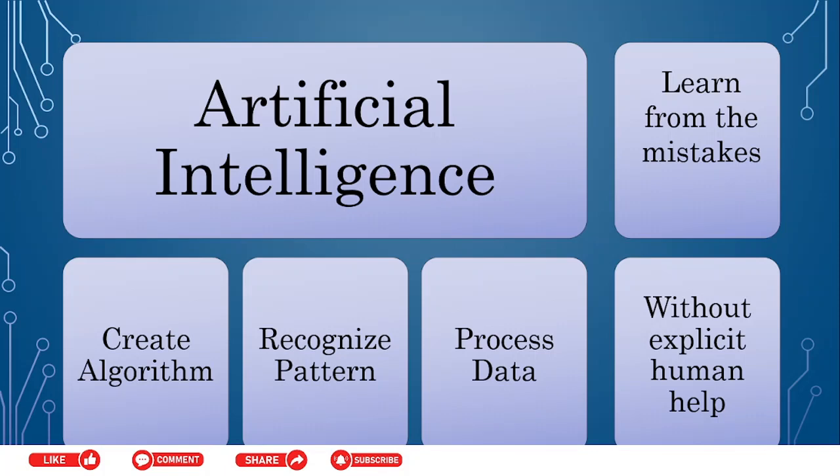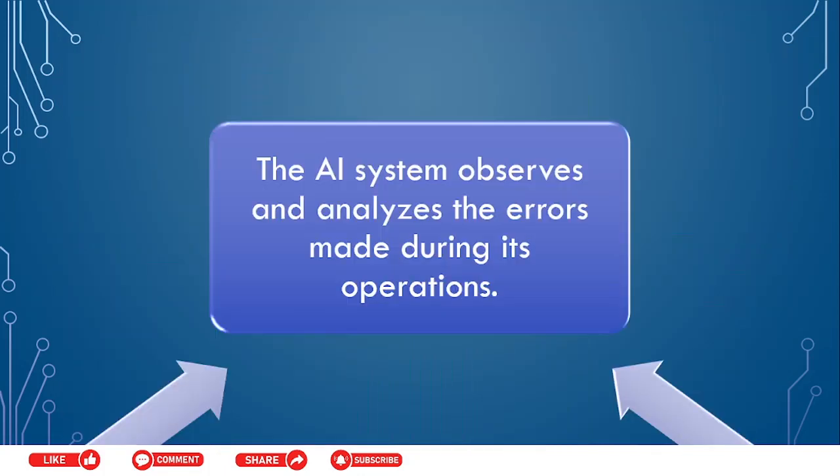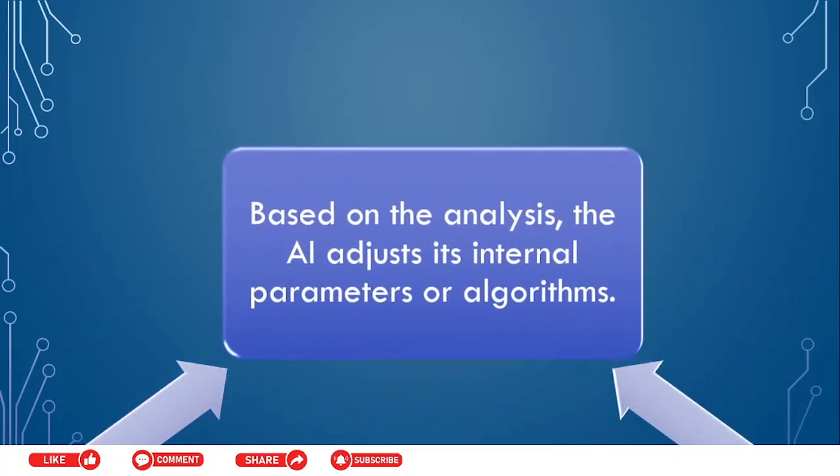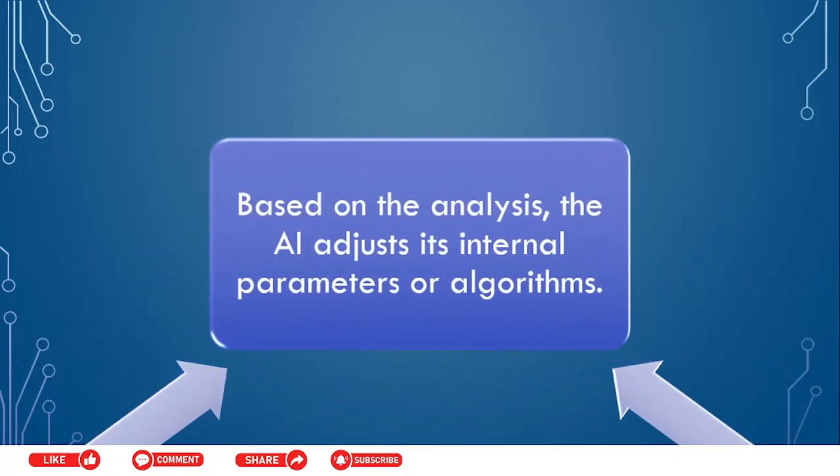So, what exactly is the process it goes through? The AI system observes and analyzes the errors made during operation, followed by, based on the analysis, the AI adjusts its internal parameters or algorithm. Basically, it learns, unlearns, and then relearns.